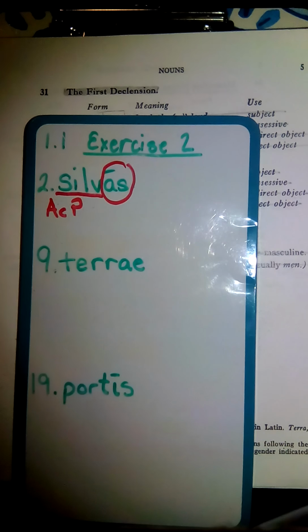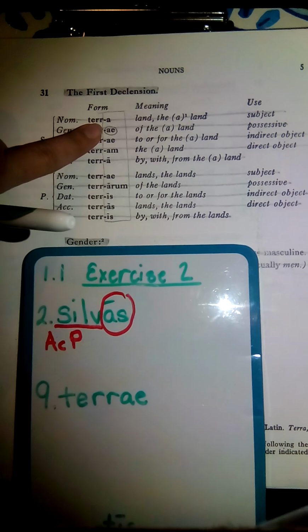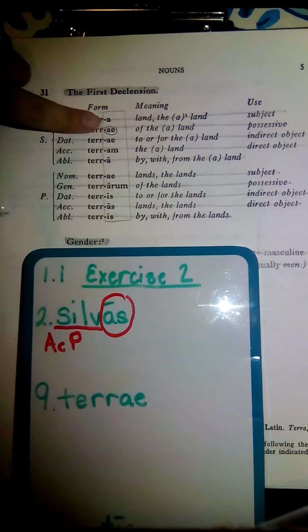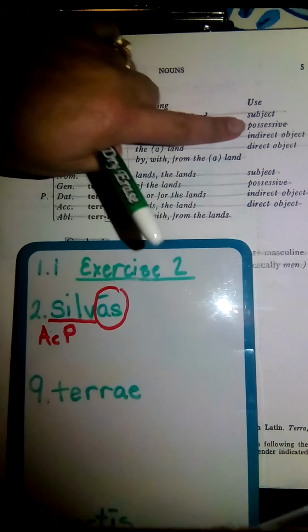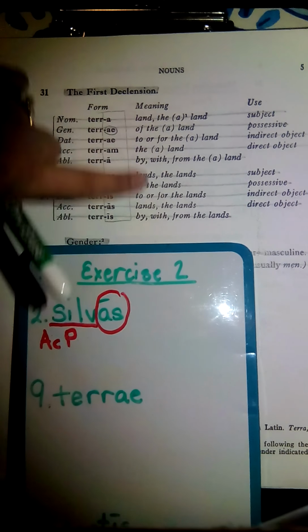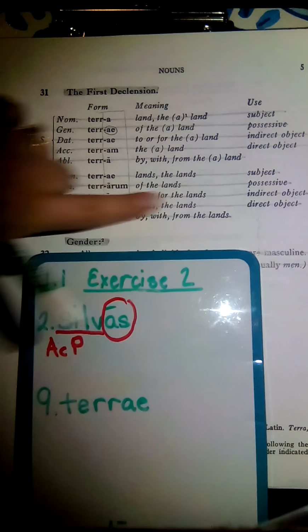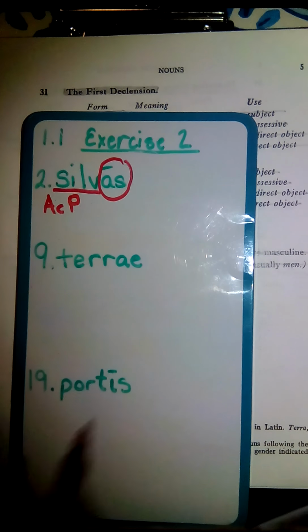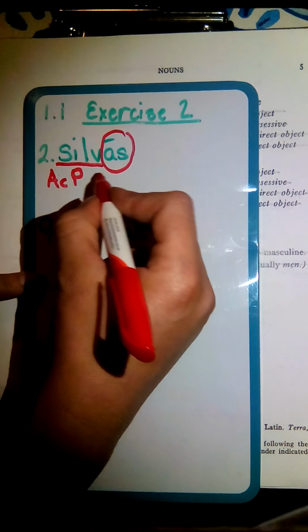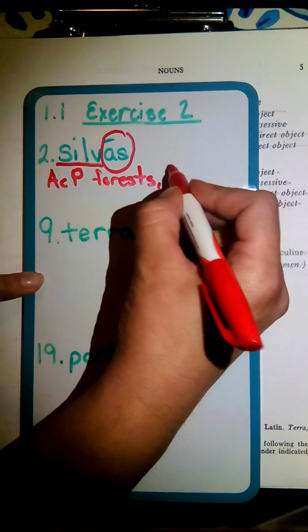Now the second thing they tell you to do is to give the meaning. So the meaning of silwas will be, over here are some examples, like they're using the word terra, terrai, and they're saying that if it's used in the subject form, it's going to mean land or the land. And if it's possessive, it's of the land. So these are all the meanings. And if we go down here to accusative plural, like we have for silwas, we are going to find lands or the lands. We're going to substitute lands out for forests, because that's what silwa is. So we have forests or the forests.